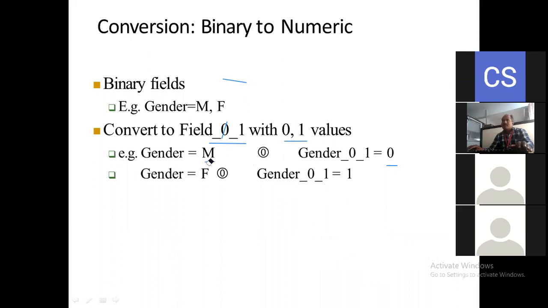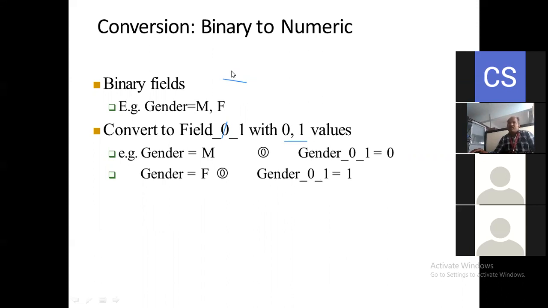Here you can see the gender F. So what is the gender F here? The gender F is nothing but, suppose, the gender 0. Now only we have the gender F, only we have the female here. So the gender 0, 1 means here we have the 1. This is one example of how we are going to convert the binary value to the numeric here.